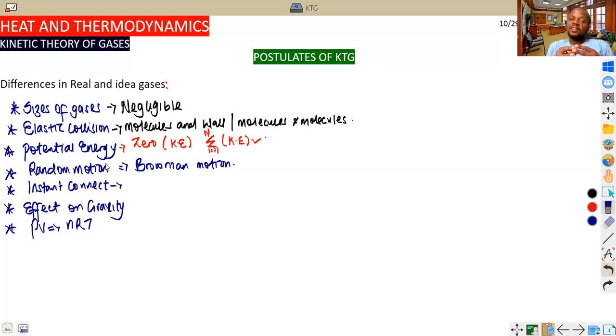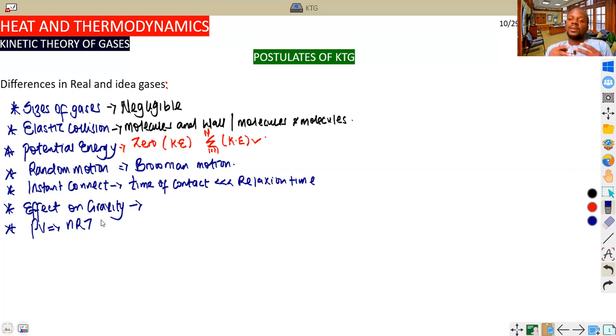Now, in real gases, students should keep it at the back of our mind. If we talk about real gases, there's also a kind of instant connect, and because of that, the relationship we give to it is that the time of contact of molecules is very, very less than relaxation time. So this is the interpretation. Relaxation time.